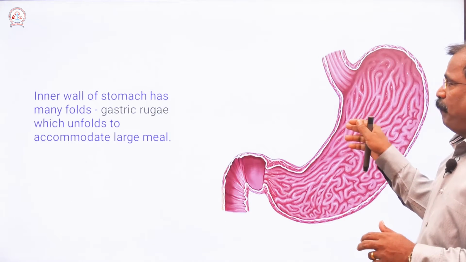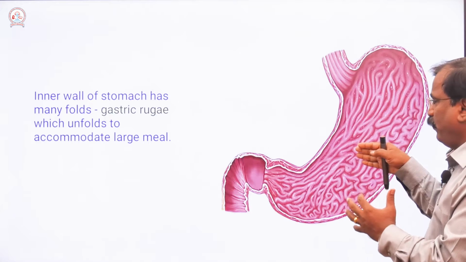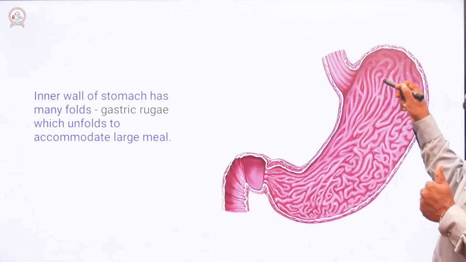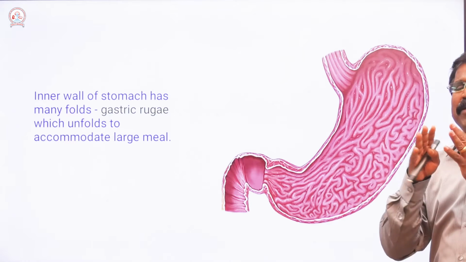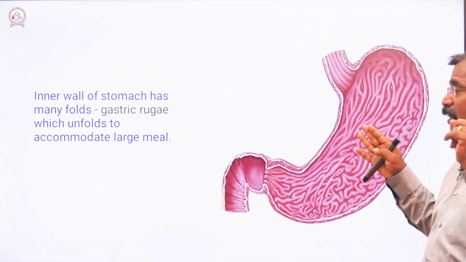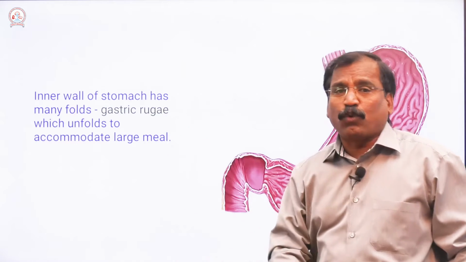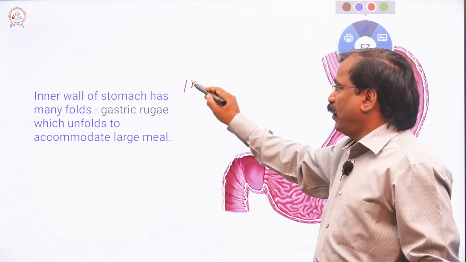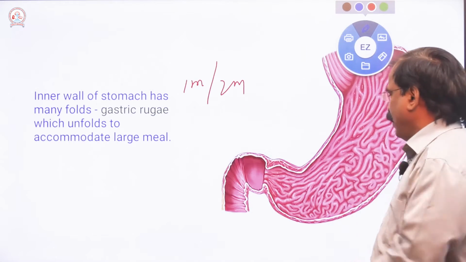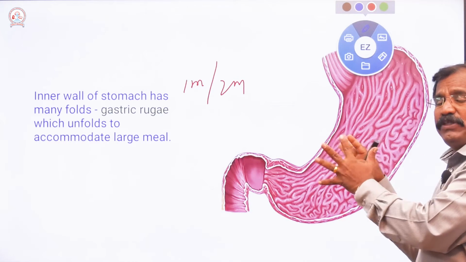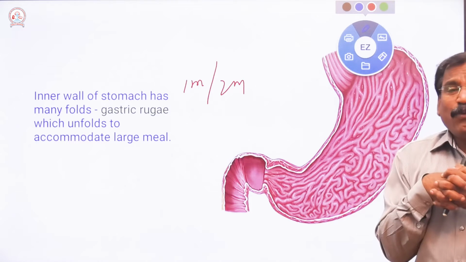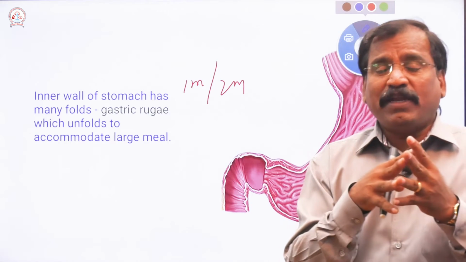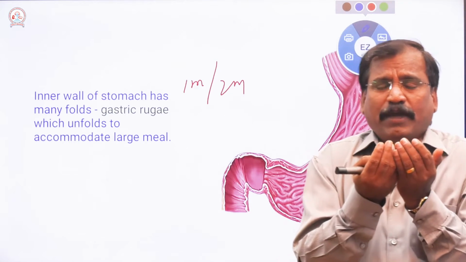Okay, and see the walls of the stomach. If you see the inside, the walls of the stomach have many folds. Very important, they are called gastric rugae. That is important from a 1 mark or 2 marks point of view. See here, which are folded inside, they are called gastric rugae. What is the function? Why is it folded? There is no food, so it is folded.